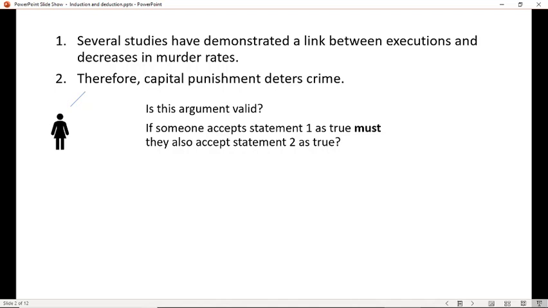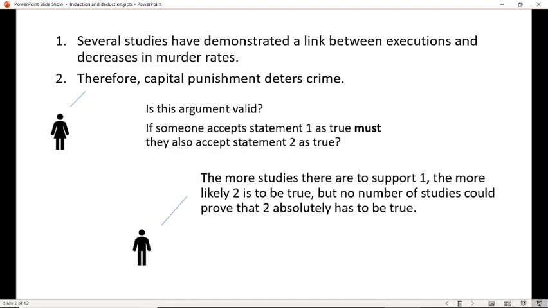If someone accepts statement 1 is true, must they also accept statement 2 is true? Now, this is something we didn't ask last time, not about this particular smaller sub-argument: that capital punishment deters crime. So is it valid? Could somebody say, well, I agree that studies have demonstrated a link between executions and decrease in murder rates, but I still don't think it deters crime? Or are they being illogical to say that? The answer is, well, they sort of could say that it was not valid. They sort of could accept one without accepting two.